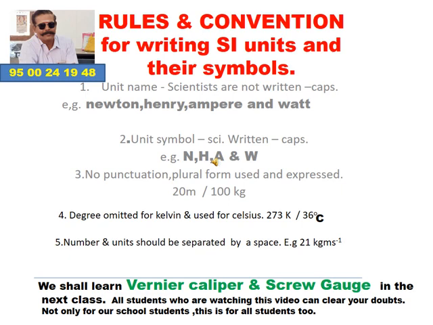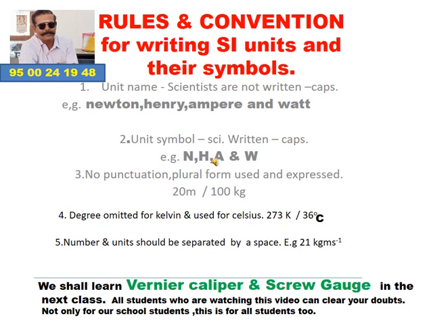But while you write the unit name after the numeric, you should not write the unit name in capital letters. That is the main point. Go through the example: newton, henry, ampere and watt.